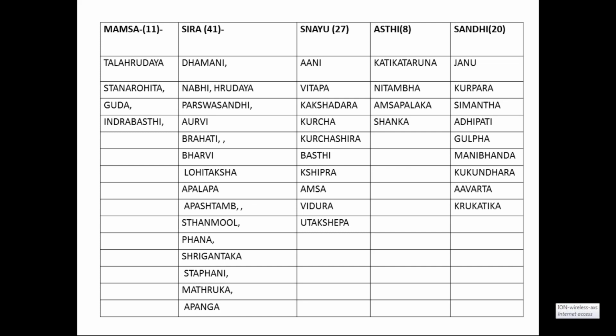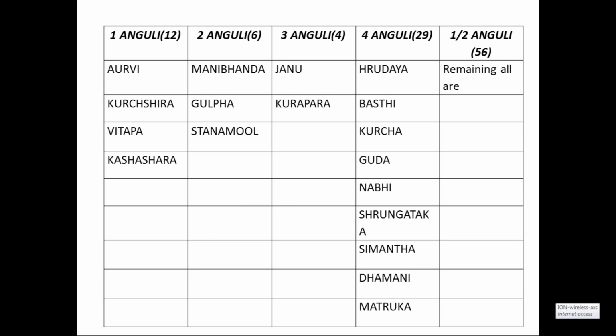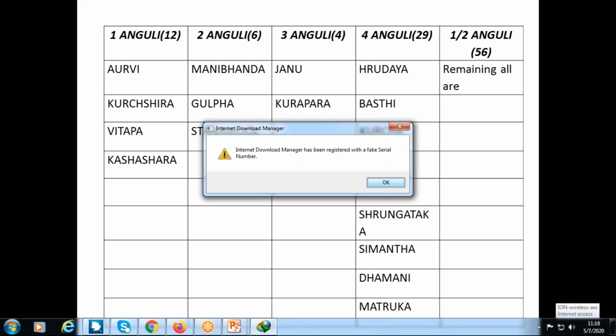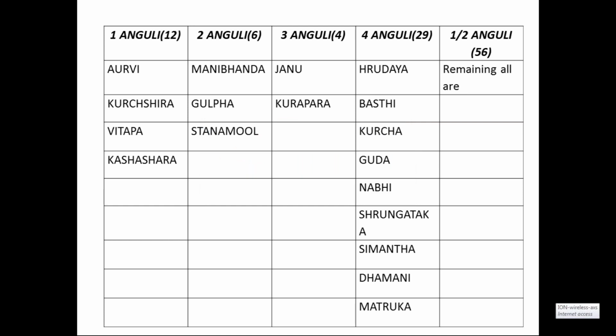So this is the overall classification of Marmas on the structural basis. Next is according to Anguli Pramana, that is, the area covered by the Marma. Some cover 1 Anguli Pramana, some 2, 3 or 4 Anguli, and half Anguli Pramana. 1 Anguli Pramana Marmas are 12 in number, 2 Angula 6, 3 Angula 4.